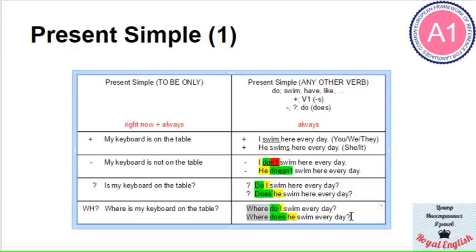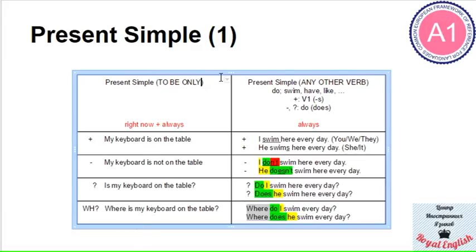So this structure is used to describe general actions, general truths or things that are usually correct, and this is like one part of the present simple. As you can see, we have any other verb, so any other verb except one verb, so there is just one verb that works in a different way, and this verb is to be, so the present simple is to be only, this part.